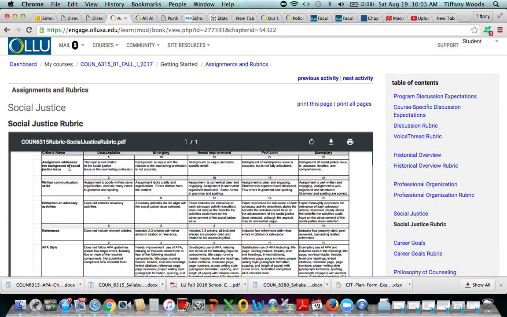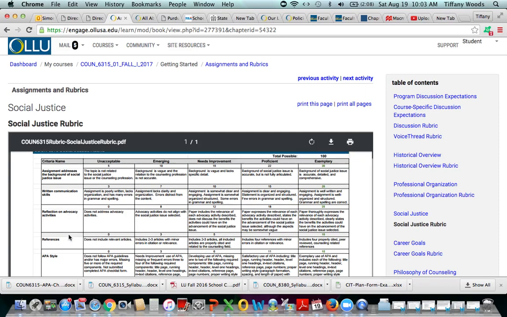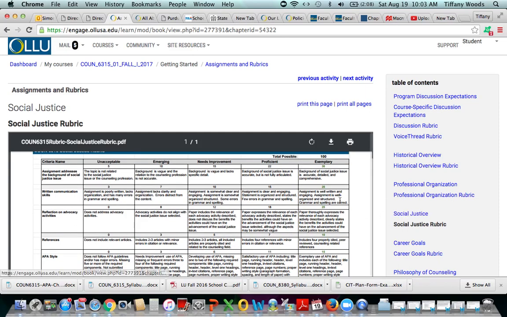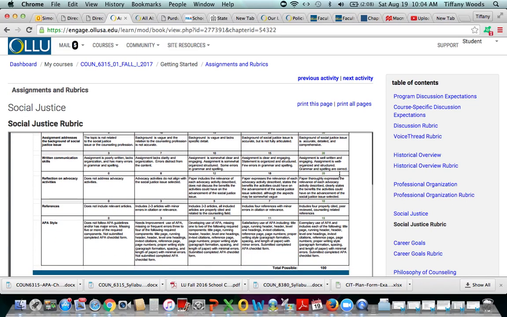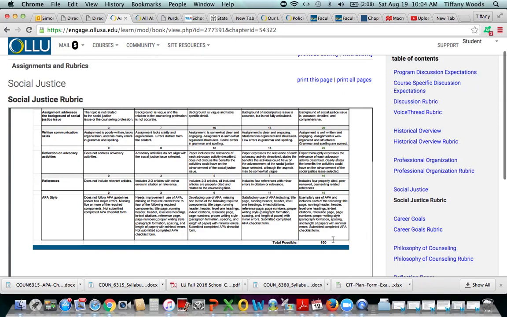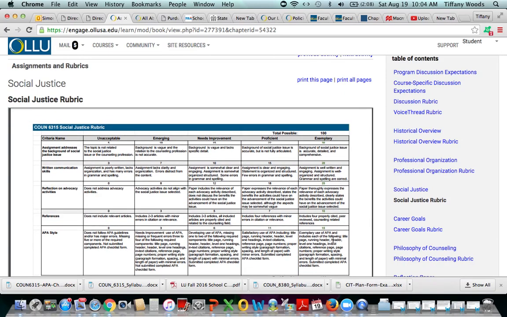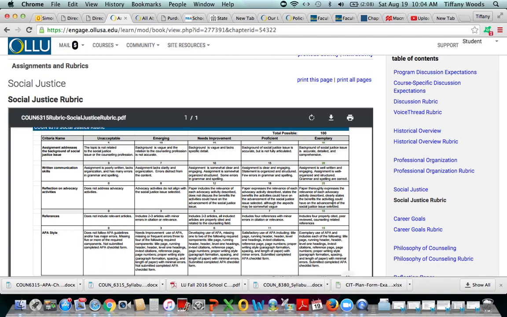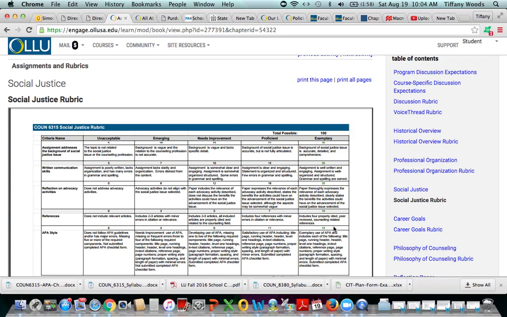The rubric tells you the criteria that we're looking for. You have your max points and how you can earn those max points. So this is what is used to determine the grade. When you're doing your assignment, you're going to want to make sure that you have this printed out so you can make sure that you have each of the components that you need to meet the expectations of the assignment.